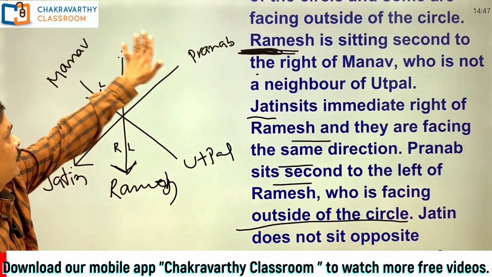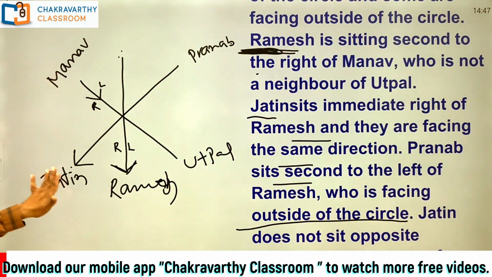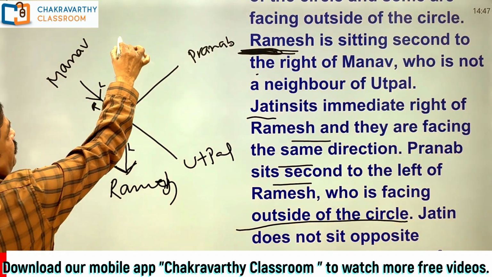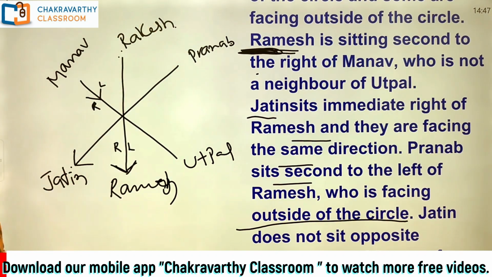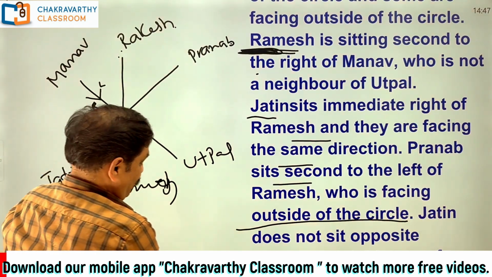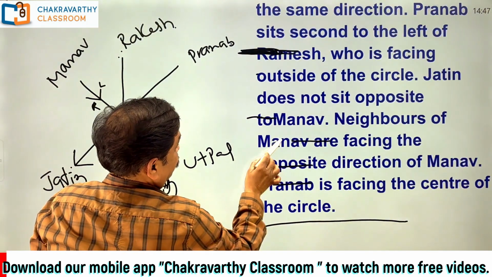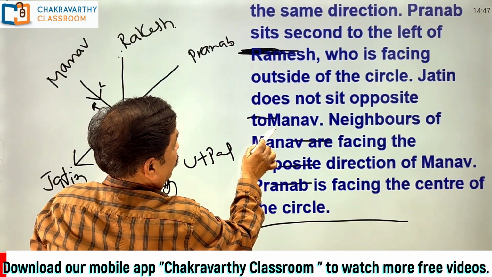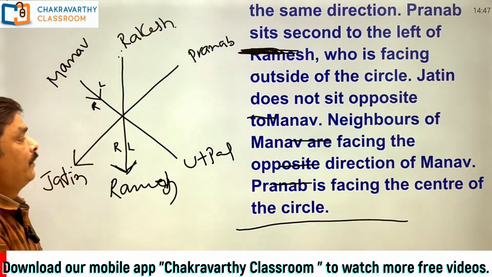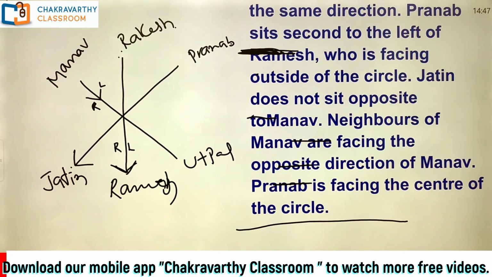And by the way, students, out of 6 persons, 5 persons place is over. Only one person is left out. Who is that person? Just check that one. It must be Rakesh. Done. Now take the next information here quickly. What is the next one? Right. Neighbors of Manav are facing opposite direction of Manav.